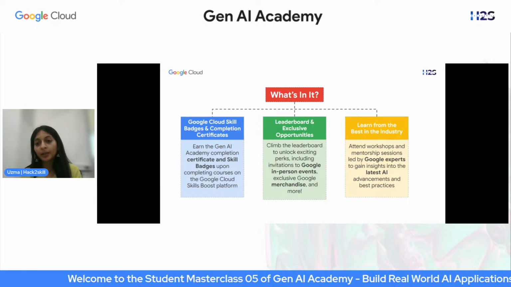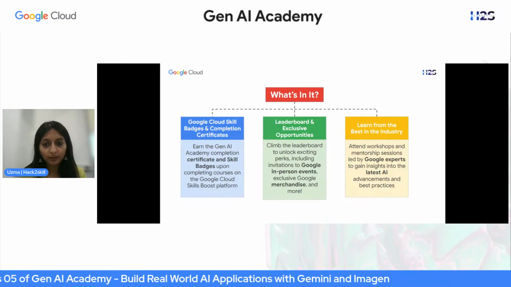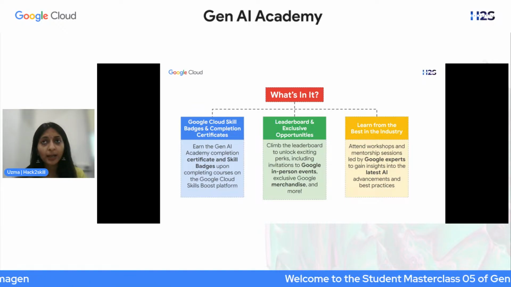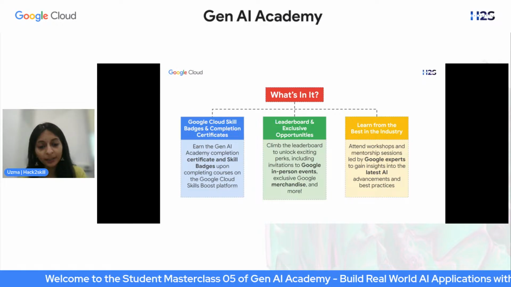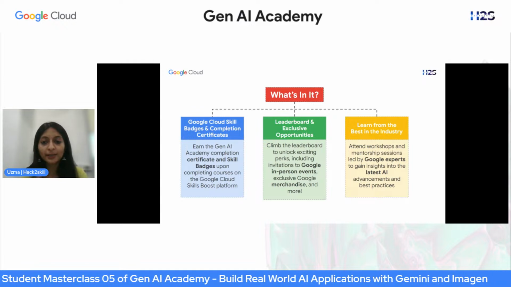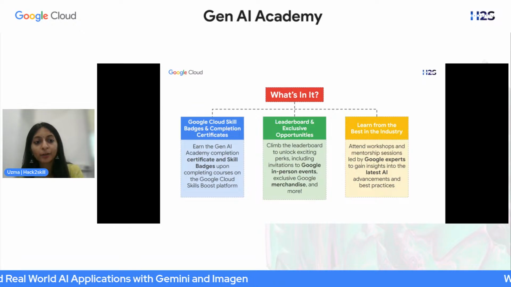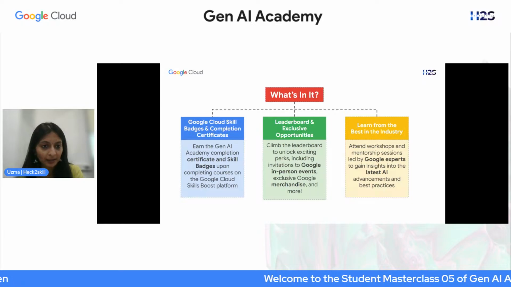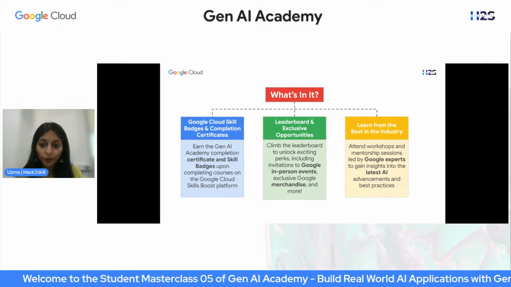Now, here is what the program is all about. Since there are 5 courses, every time you complete a course, you get a skill badge. Once you finish the entire journey of your 5 courses, you will get your certificate. So there are 2 things that you get: one is the skill badge after completion of every course, and then there is the certificate at the end of the 5 courses. With that, you also have all these workshops and masterclasses with Google experts, such as this one, that you can join. That is one more takeaway.